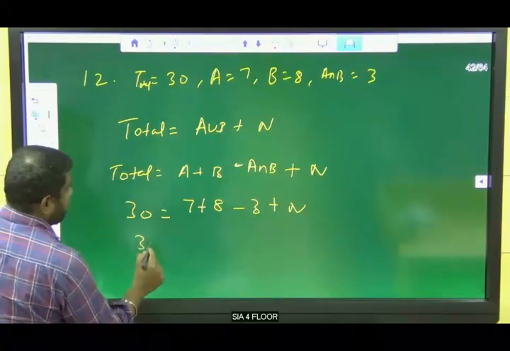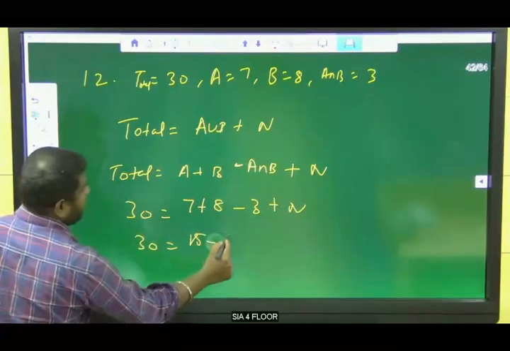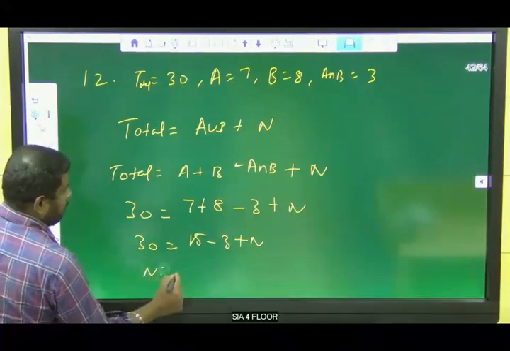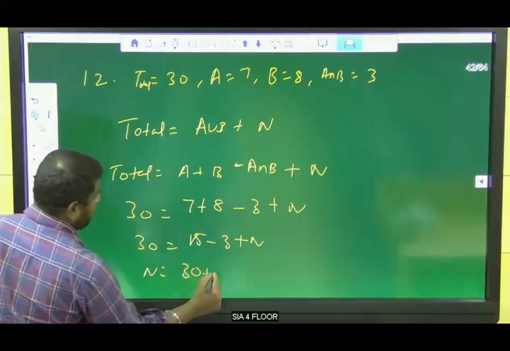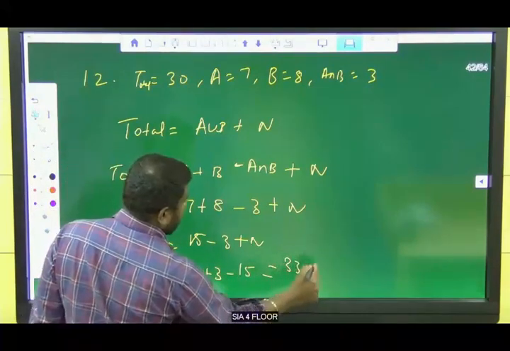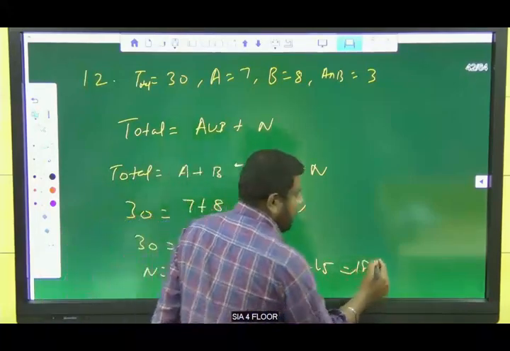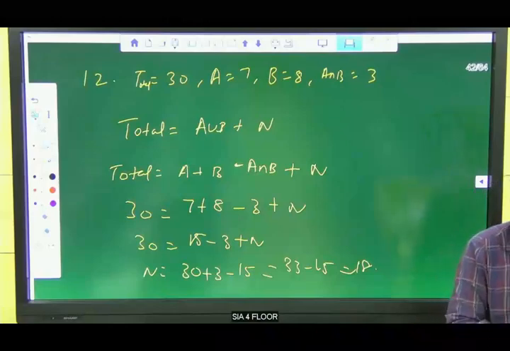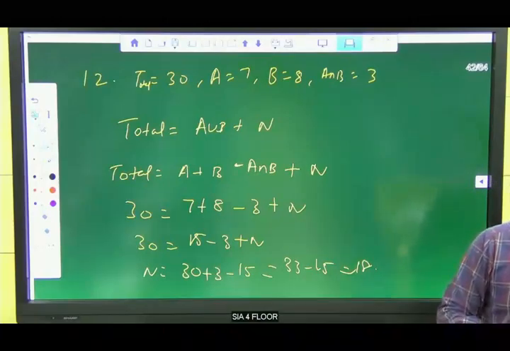So add these: 15 minus 3 plus N. So N is equal to 30 plus 3 minus 15, which is 33 minus 15, equal to 18. The answer is 18. Yes, very good, guys. 18 are not playing anything, right?